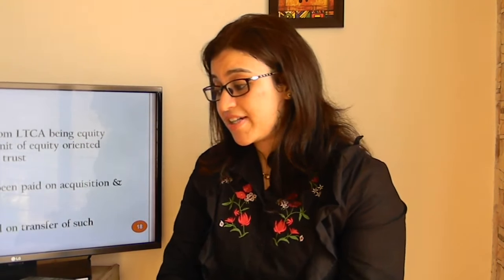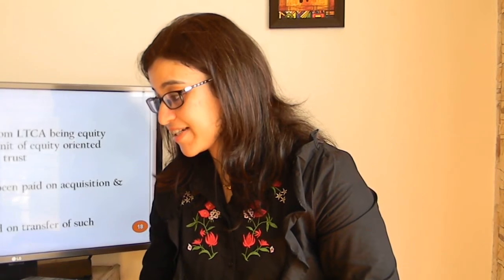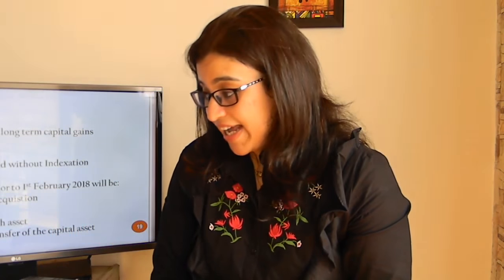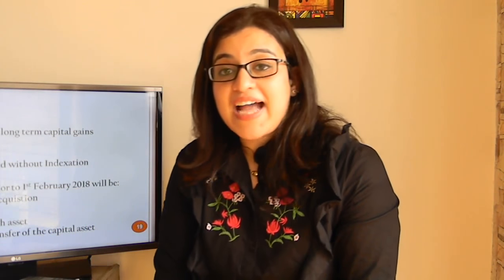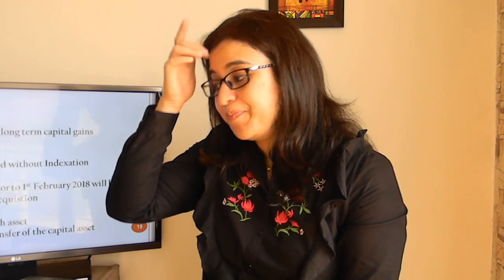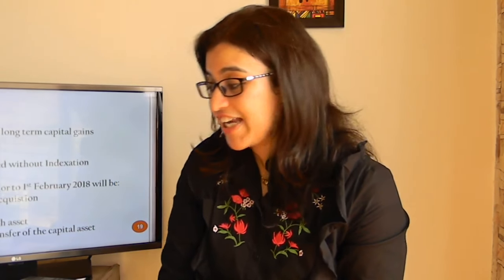In case of a unit, STT should have been paid on the transfer of such capital asset. Now what happens to the capital gains in this respect? Such capital gains shall now be liable to tax at the rate of 10% where the amount of such gain is in excess of rupees 1 lakh qua assessee.